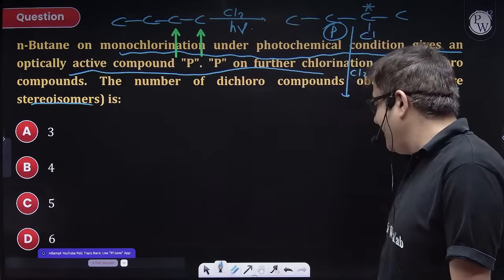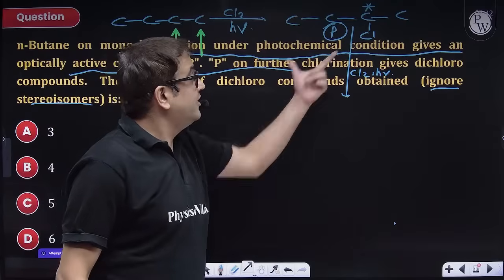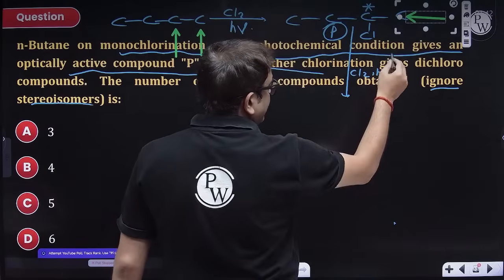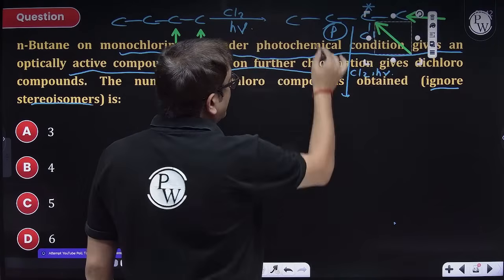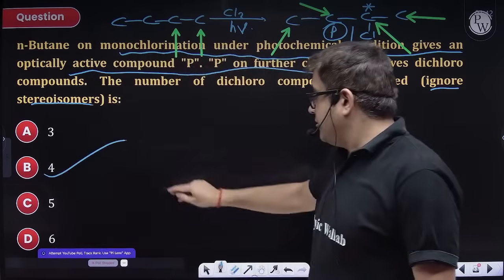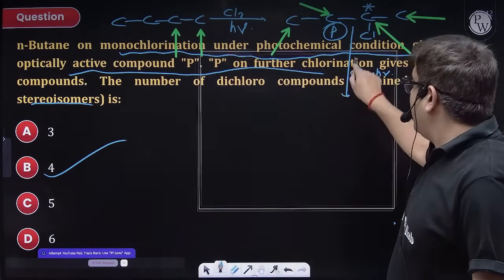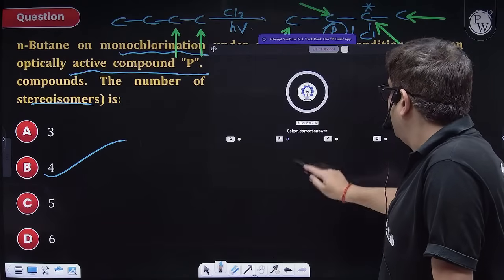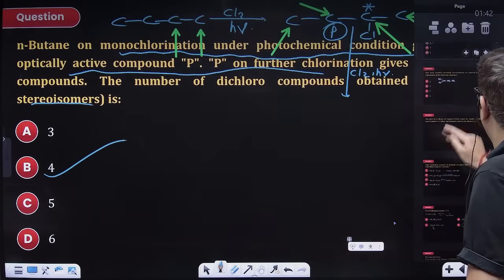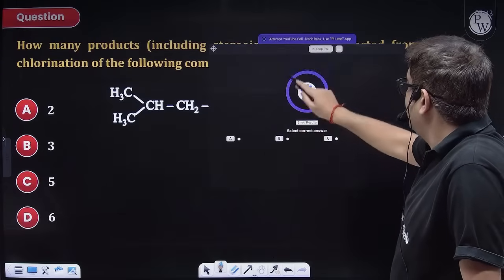Sir, it is also easy, because now we have to decorate this with chlorine. So how many monochloro? So 1 chlorine will go here, isomer 1, 1 will go here, isomer 2, 1 will come here, isomer 3, 1 will come here, isomer 4. So how many isomers? Sir, 4 isomers. Bombay will be your right answer. I hope you have got it. Good, good. Still 60% are doing it. Attempt this one, guys. Your time starts now.